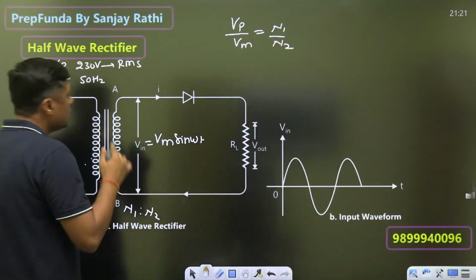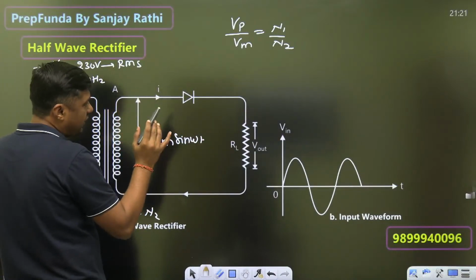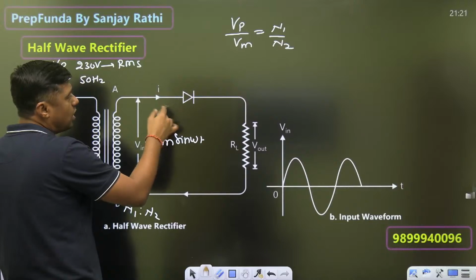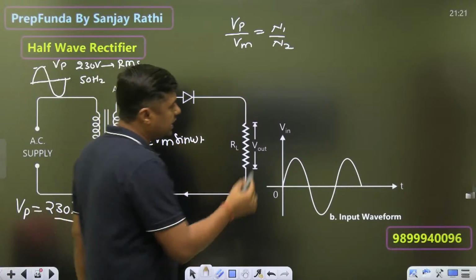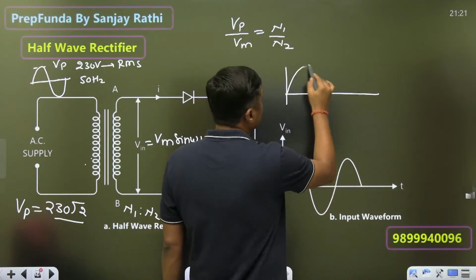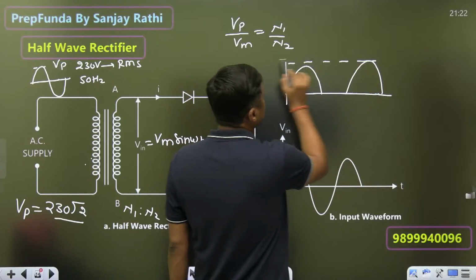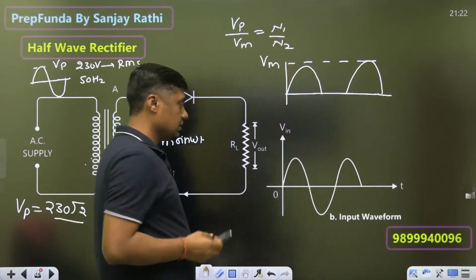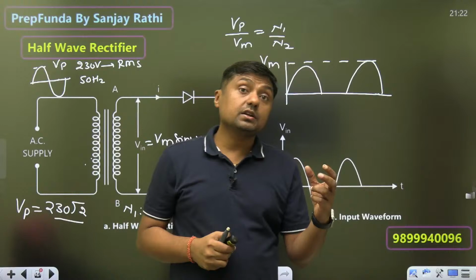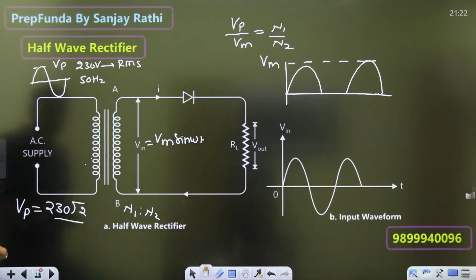Now, this is a half wave rectifier. For a half wave rectifier, in the positive half that diode is on, in the negative half that diode is off, and that's why for this input we are getting this type of output. This is the half wave rectifier. Now what are the different questions on half wave rectifier? So that is a quick revision.